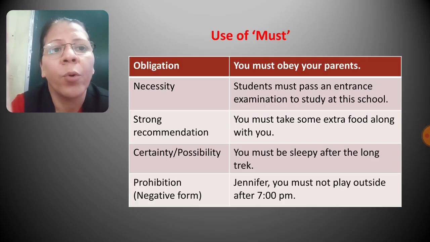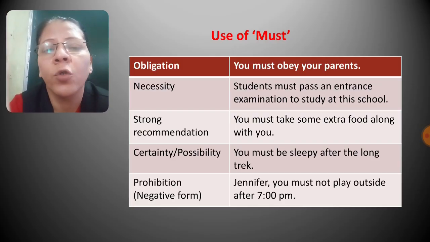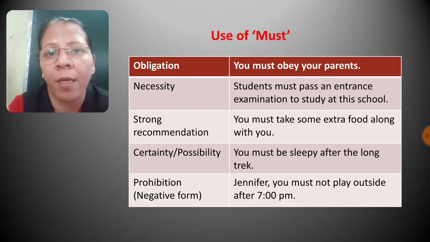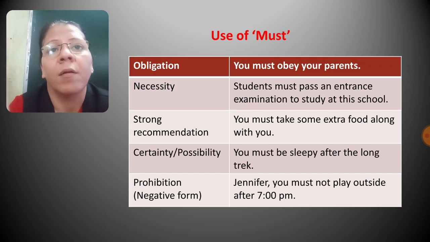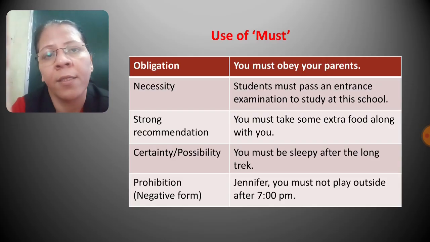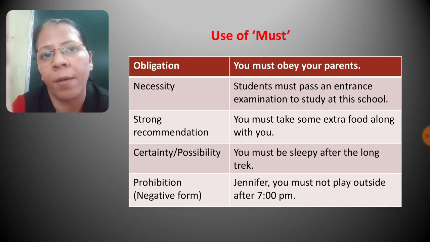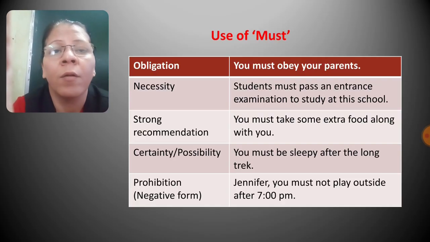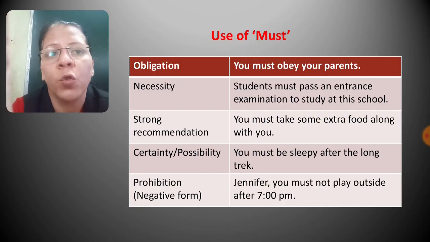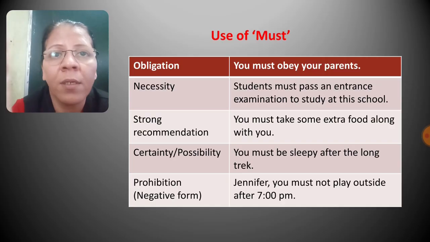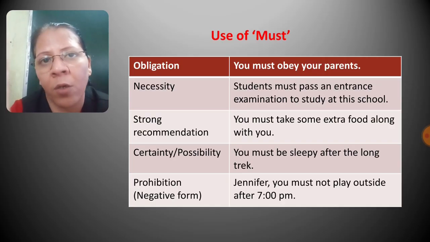Next usage is prohibition. Prohibition means to stop someone from doing something. So when we prohibit someone from doing something, we use the negative of must, that is must not. For example, Jennifer, you must not play outside after 7 p.m. So here Jennifer's parents are prohibiting her from playing out after 7 p.m. as it is dark outside. So to show prohibition, we use negative of must, that is must not.